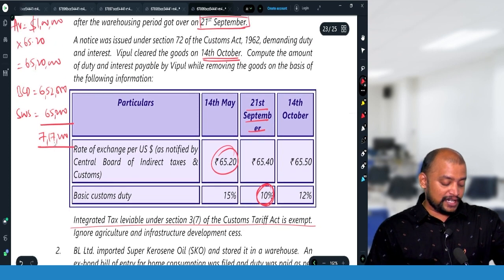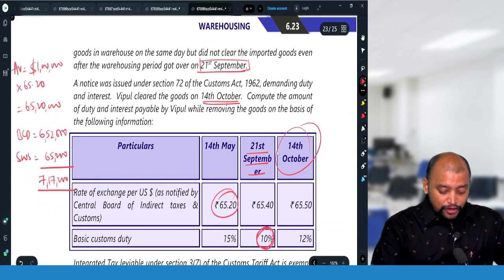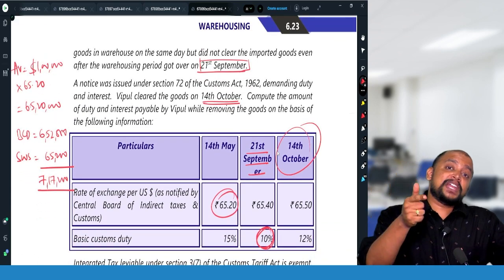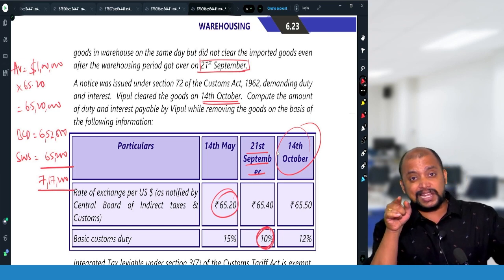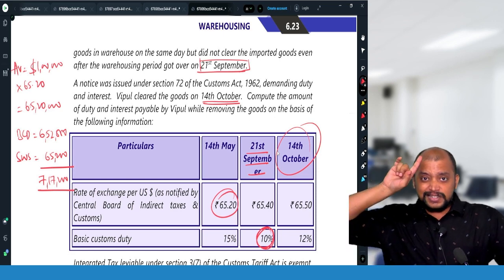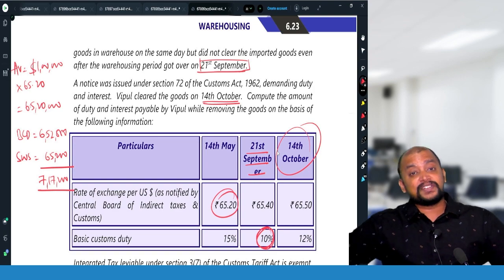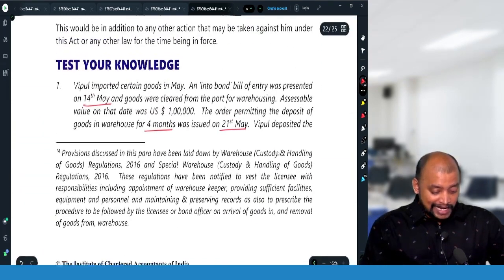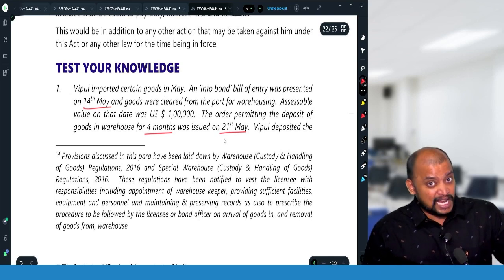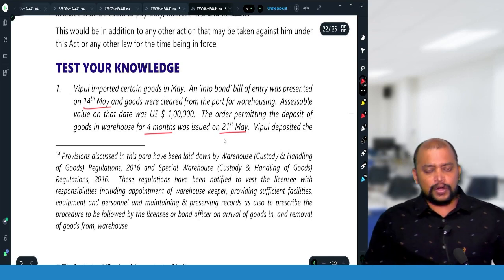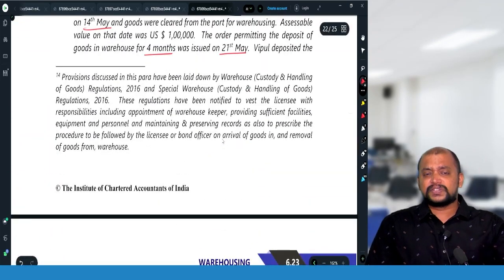Then 7,17,200. What is the interest that is payable? Interest is payable till 14th October. The deemed clearance is only for the purpose of taking the relevant rate of duty, but the interest is payable till the time of actual clearance and actual payment of duty, from the 91st day after the order date. So first you count from the order date till the actual clearance date. From that we will reduce 90 days.